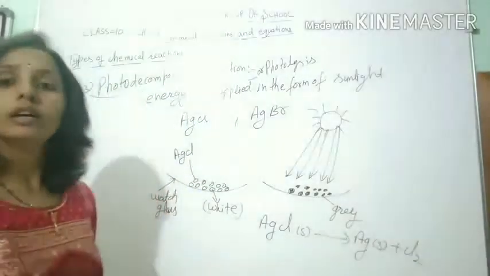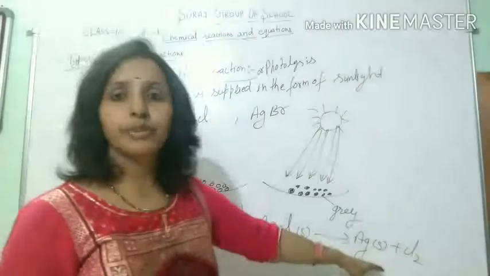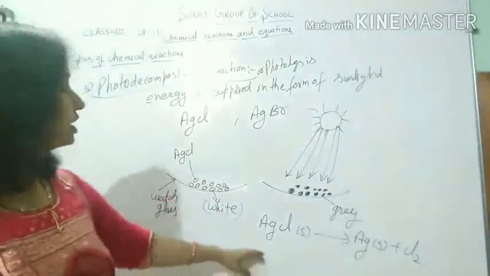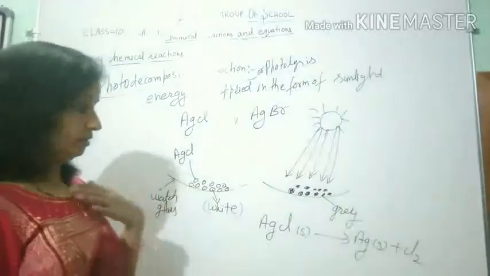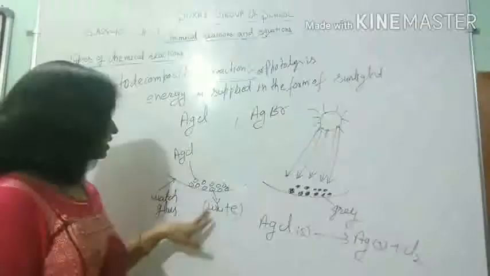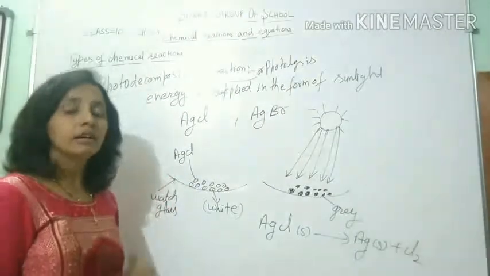This type of decomposition reaction is taking place here. Silver chloride breaks down to give silver and chlorine gas, where silver chloride is white in color and the silver is gray in color.